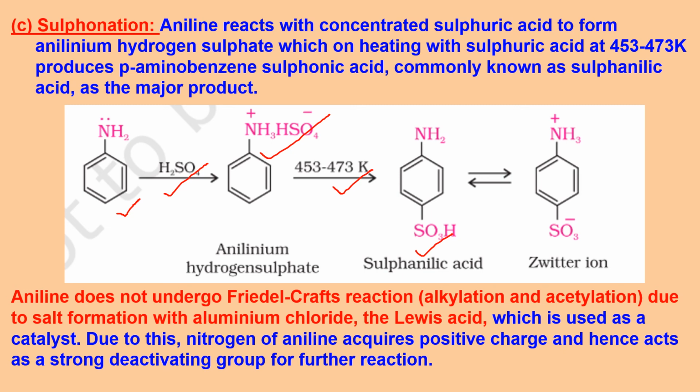And this is in equilibrium with a zwitter ion. Zwitter ion is when the same molecule has acidic as well as basic groups in it. Then the H plus from here will be taken up by NH2 because of its lone pair, giving NH3 plus, and this converts to SO3 minus. So they are in equilibrium with each other. Zwitter ion formation takes place.